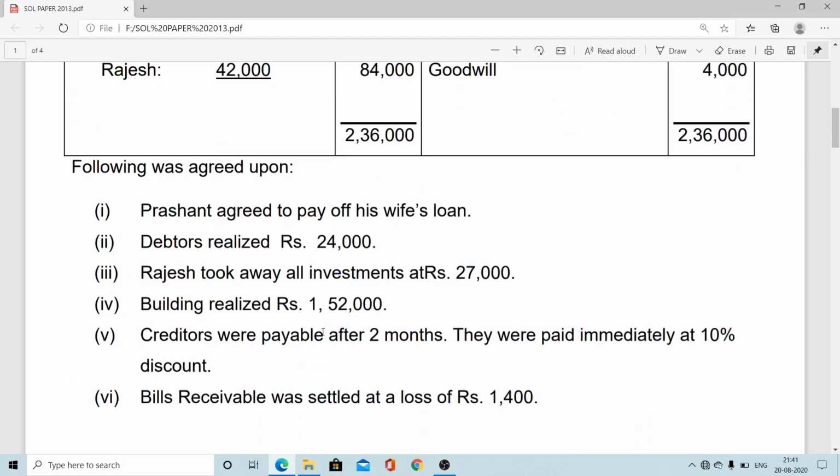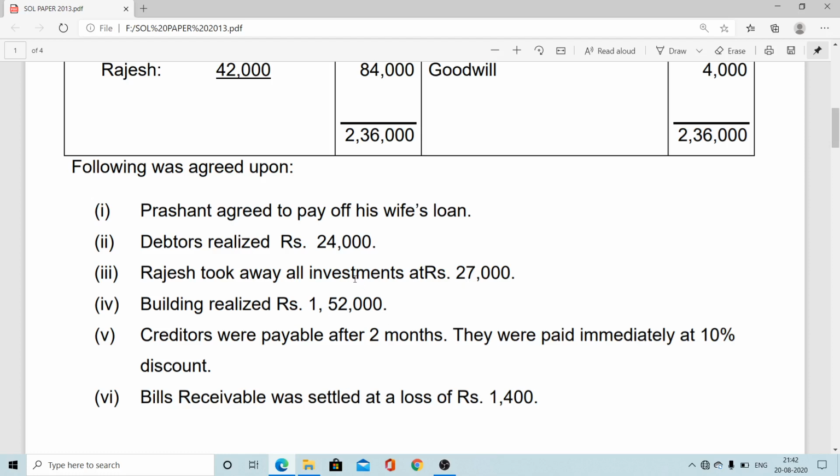After that, second phase entry, like Prashant agreed to pay off his wife's loan. So when any liability is taken over by any partner to discharge the liability, the entry will be just opposite. Realization account debit to Prashant capital account. Debtors realized 24,000. Inflow of cash, that is bank to realization 24,000. Second partner Rajesh to take over all investment at an agreed value of rupees 27,000. Asset takeover. So by Rajesh capital account debit to realization.